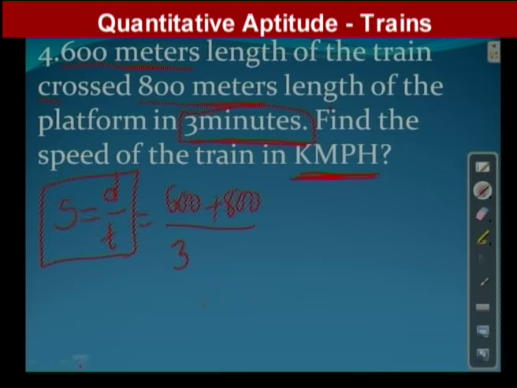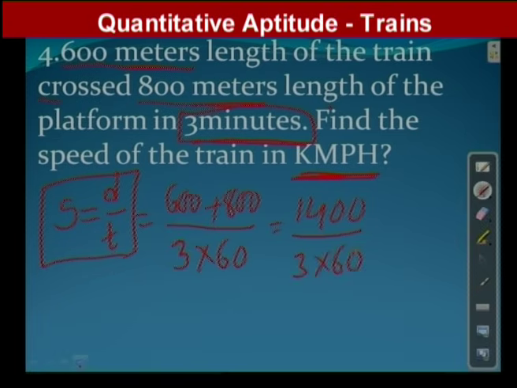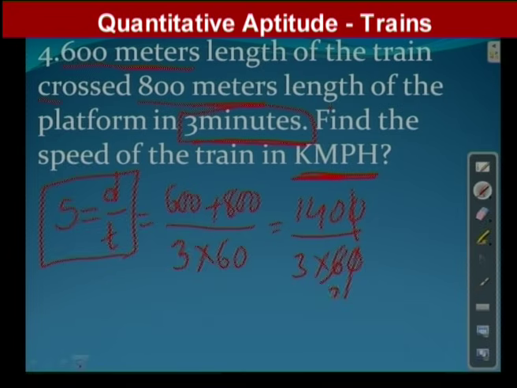3 minutes. So you should not write it like this, because here the numerator part is in terms of meters, whereas the denominator part is in terms of minutes. That's why this also we will convert by multiplying with 60. So what am I getting? 1400 by, either you can keep it as 3 into 60 or you can write 180, however no issue. So the zeros cancelled. Then we can cancel with the second table. 2 3s are 6, 2 7s are 14, 70 by 9 I am getting.